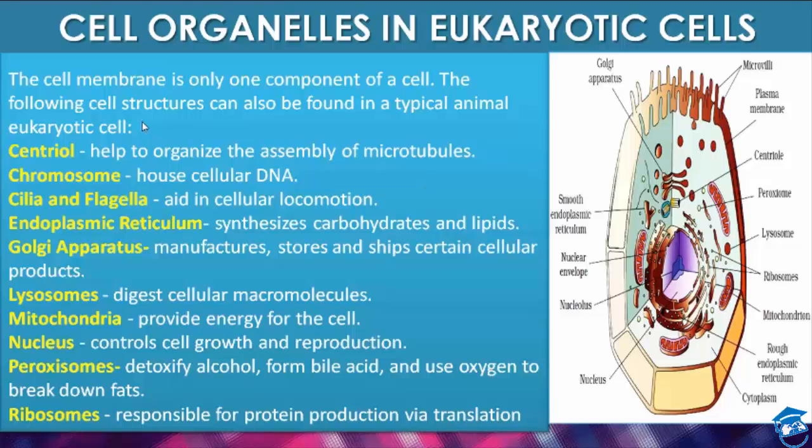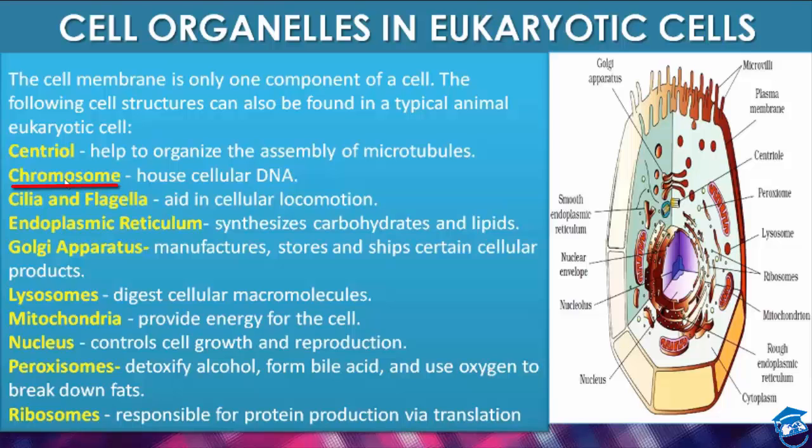Now, what do these cell organelles do in eukaryotic cells, students? First is the centriole. It helps to organize the assembly of microtubules, students. Now, what is the chromosome? It houses genetic material. And what is genetic material?